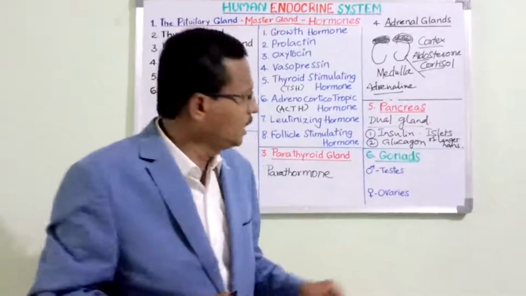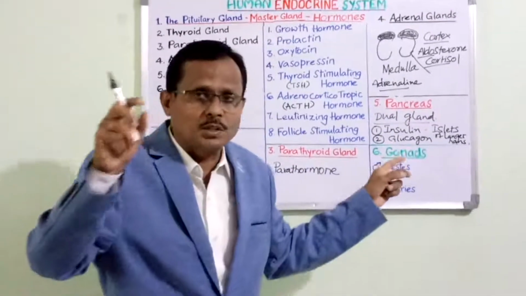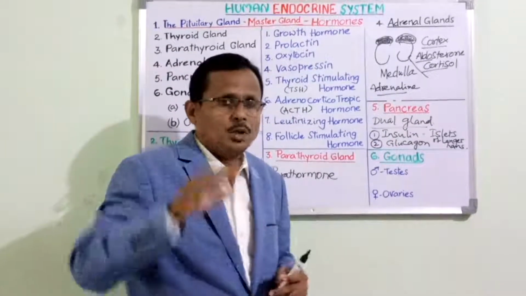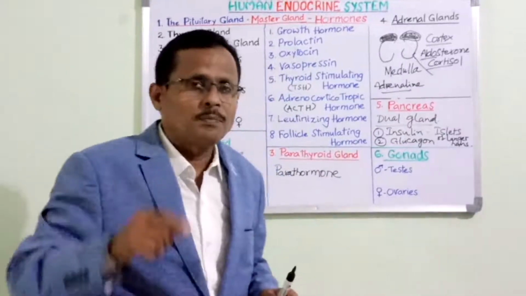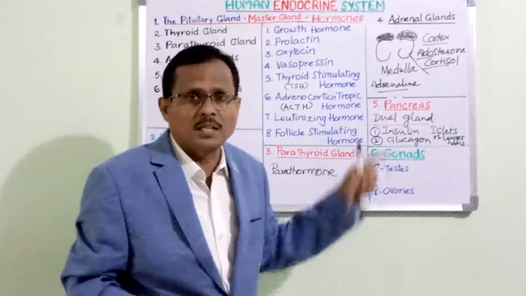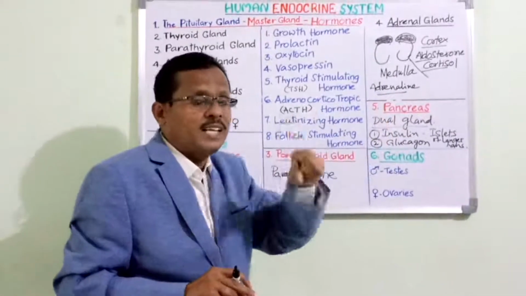Quite interestingly, when we don't take adequate amounts of carbohydrates, this glycogen is again converted into glucose by the activation of glucagon. So both are not released simultaneously, but according to the need of the individual, these two hormones are released by the pancreas. So it works on the diet that we take.